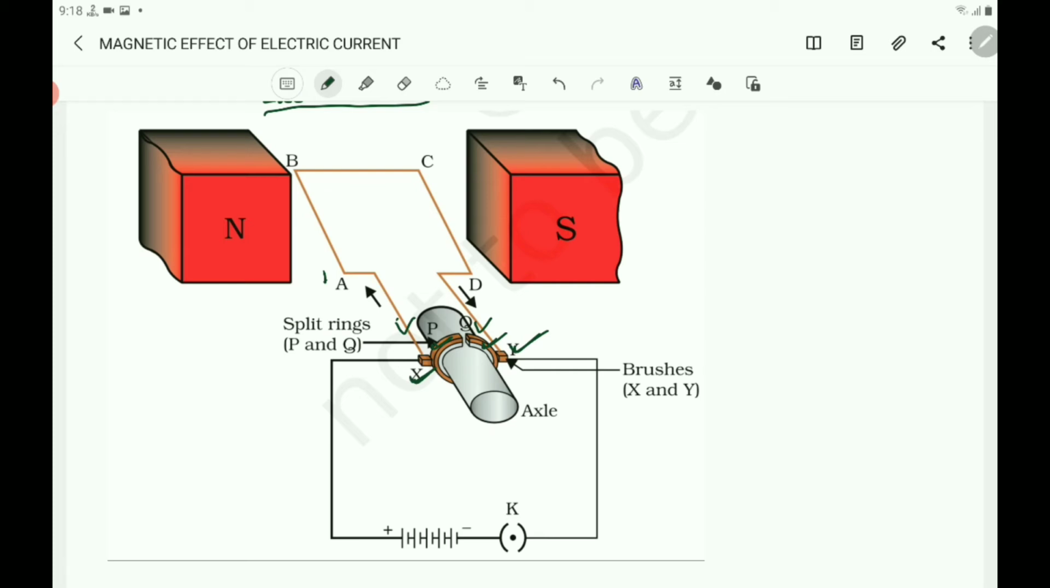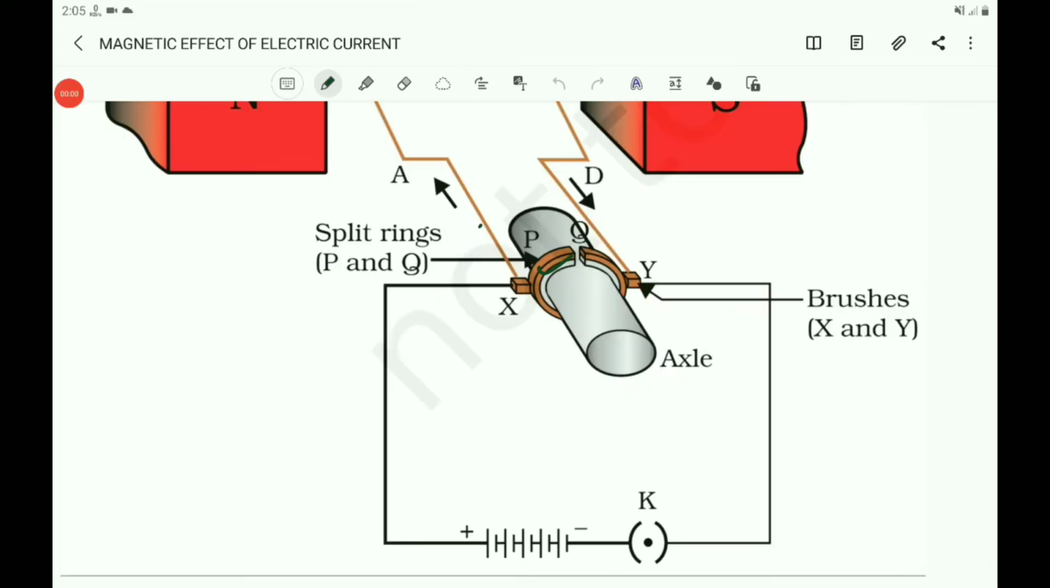The inner sides of the halves are insulated and attached to an axle, and the external conducting edge of P and Q touch two conducting stationary brushes X and Y. See here, split ring P is in connection with X, and split ring Q is connected with the brush Y.